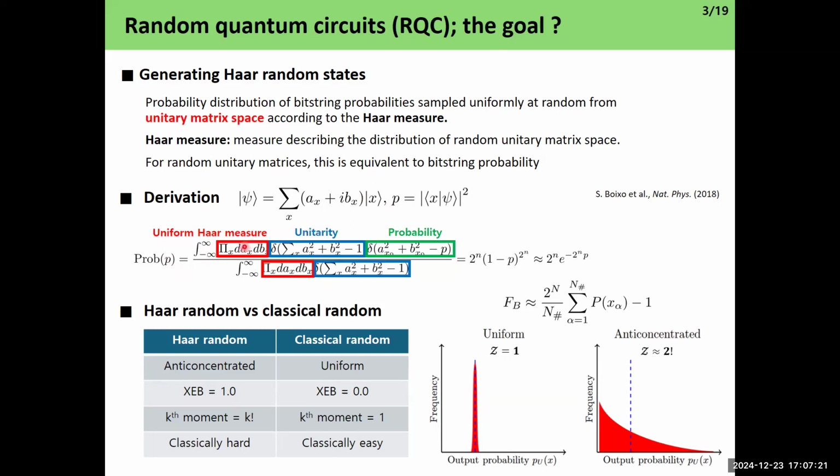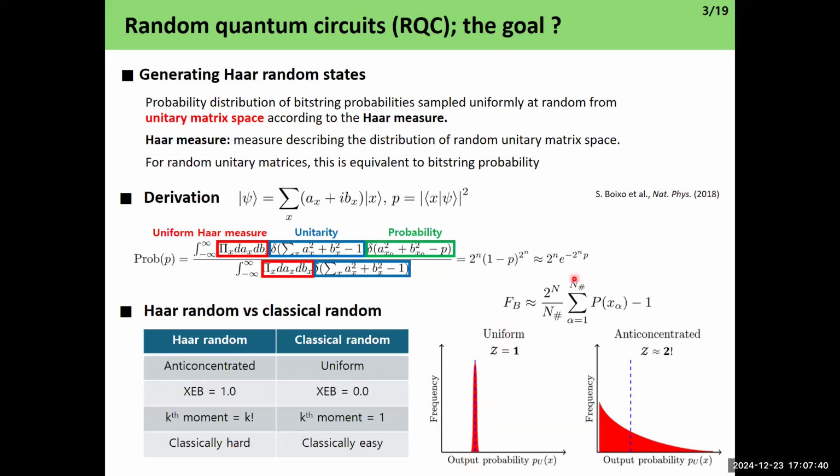If you compute the numerators and denominators, you get an exponentially decaying distribution in the bit-string probability P. For classical random, the distribution is uniform, meaning every probability is 1/2 to the n.